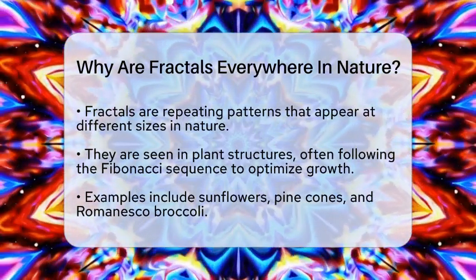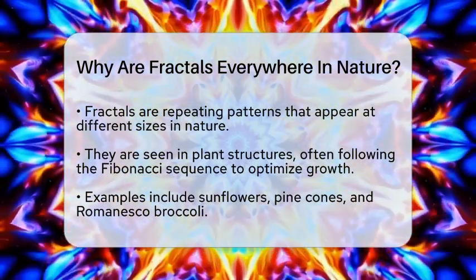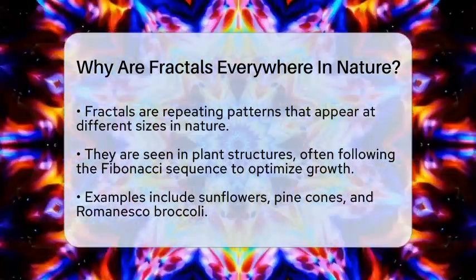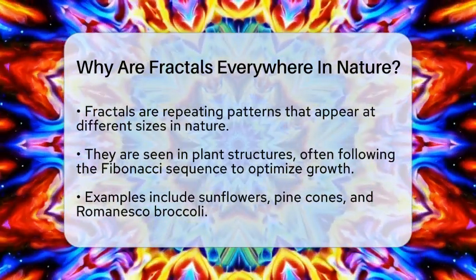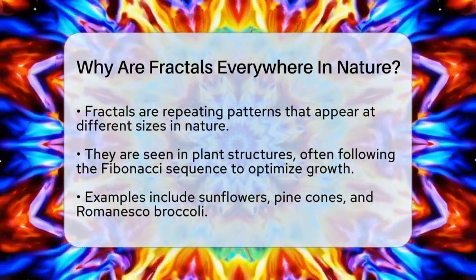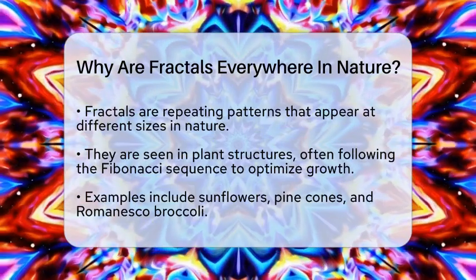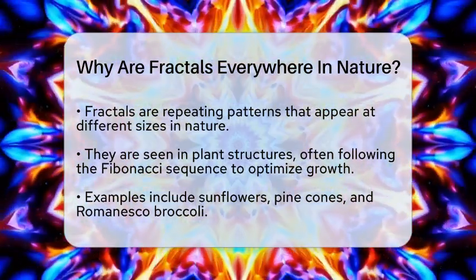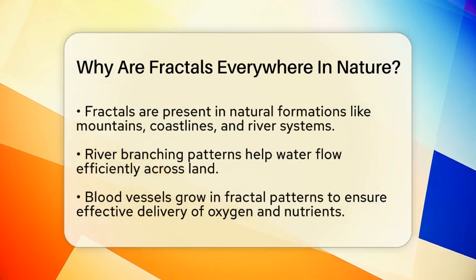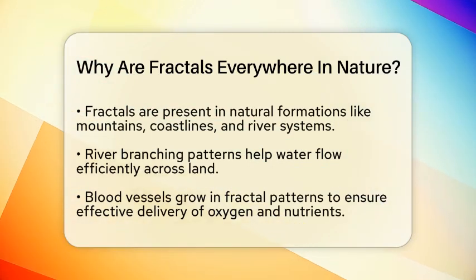In plants, for example, many structures follow a pattern called the Fibonacci sequence. This sequence starts with 1 and 1, then adds the two previous numbers to get the next. So it goes 1, 1, 2, 3, 5, 8, and so on. This pattern helps plants grow in ways that maximize sunlight and space. Think of sunflowers, pine cones, and Romanesco broccoli. Their spirals and branching shapes follow this sequence, making growth more efficient.